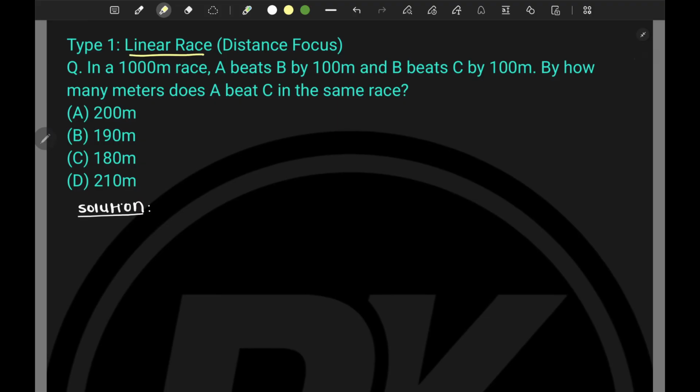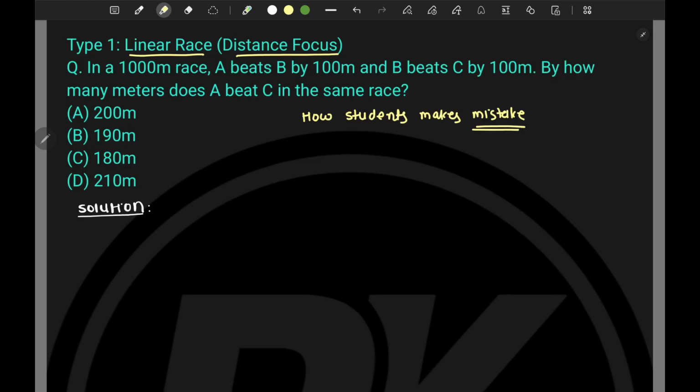It is a linear race type problem, and a distance focus problem. Now in this problem, let's see how students make mistakes.